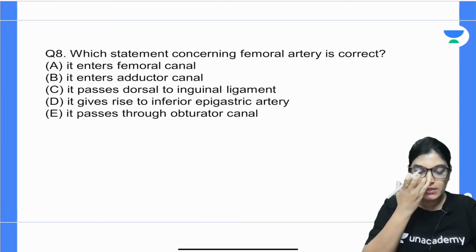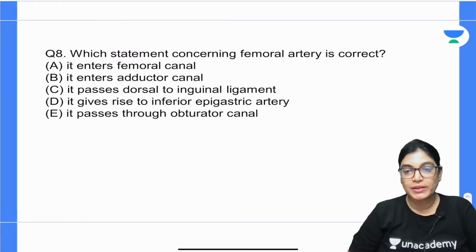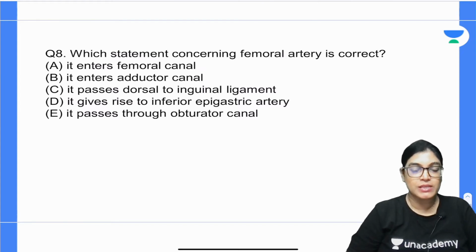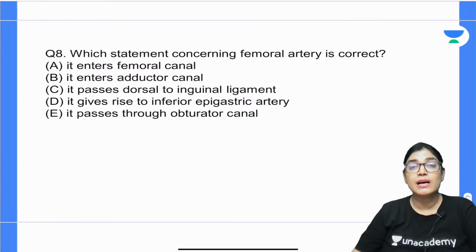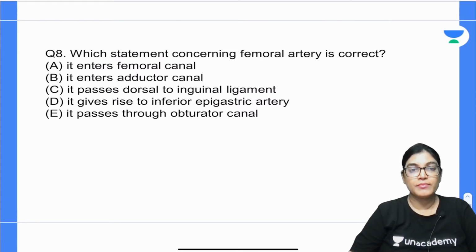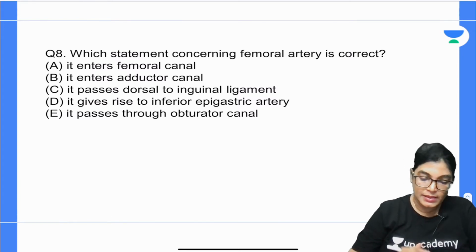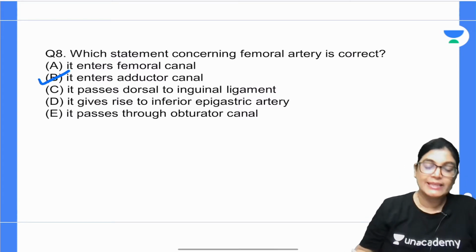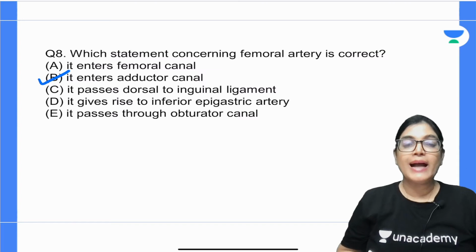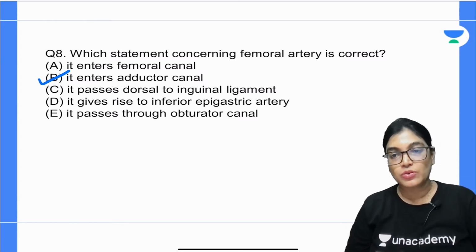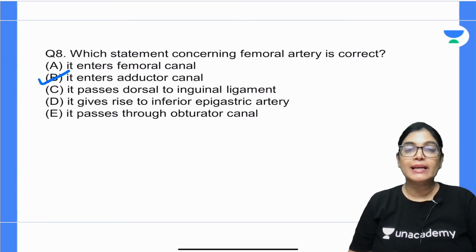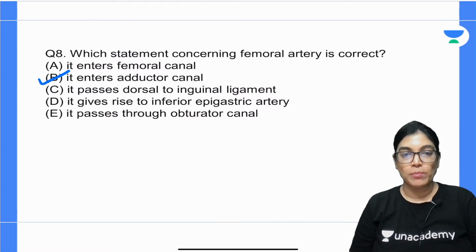So, my dear aspirants, 15 to 30 seconds will be provided to you for giving the right answer. Your time starts now. Mark the correct answer. Which is the correct statement about the femoral artery? Question number 8. The correct answer is B. It enters the adductor canal. Actually, the femoral artery traverses through the adductor canal and then reaches the popliteal region, forming the popliteal artery.